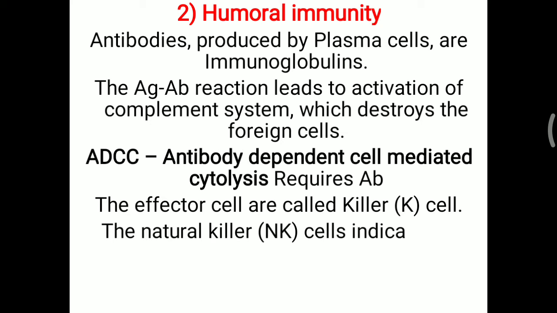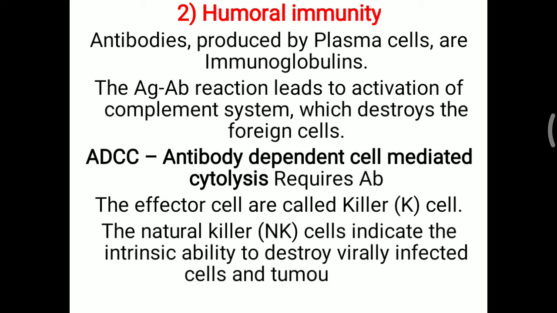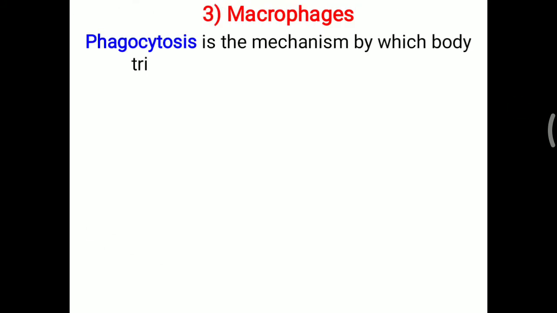The natural killer cells have the intrinsic ability to destroy virally infected cells and tumor cells. So virally infected cells and tumor cells are destroyed with the help of these natural killer cells. That also shows the ability of the immune system to identify that type of cell and destroy them, particularly to avoid any disease. Further, macrophages.